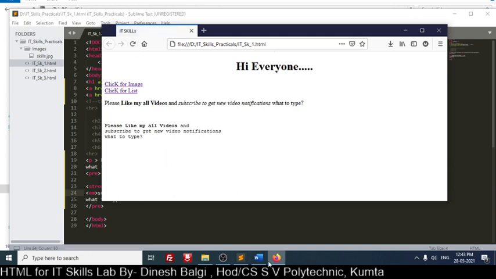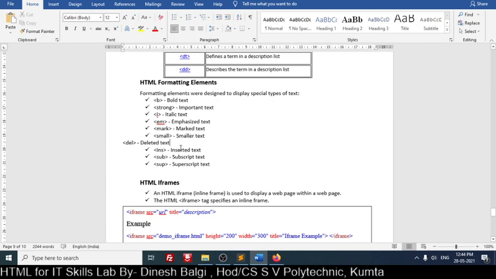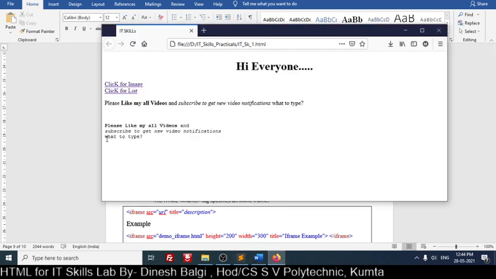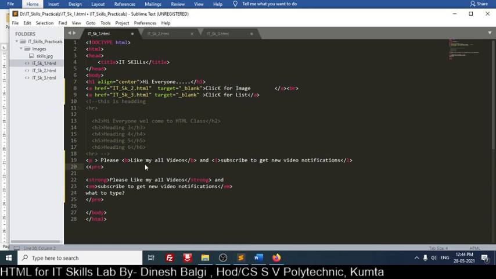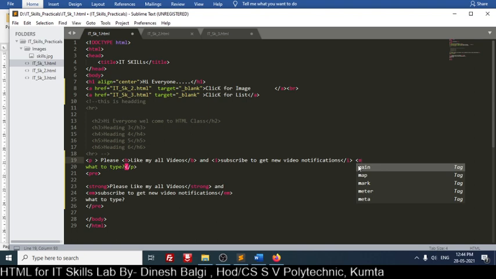This is italics. So I will check what I have missed. Deleted text you can use delete, smaller text you can use small, inserted text you can use insert, and mark text. I will try this and see how it works. First we will try mark. In Sublime Text I have to edit it. To be honest, I have not used these things, mark and all. I have to check how it works. This I will copy here.